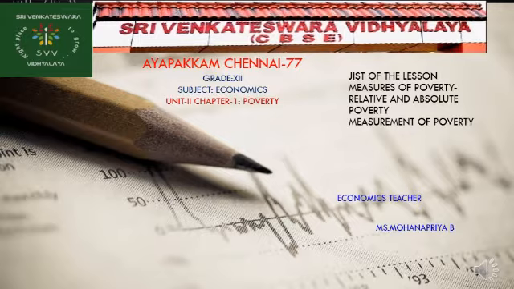Yesterday we started with a new chapter, poverty. In that we studied poverty definition, meaning of poverty, poor people in rural area and urban area, and common characteristics of poor people. Today we are going to see measure of poverty. Only one concept today, measure of poverty.